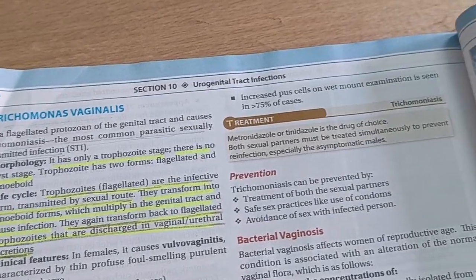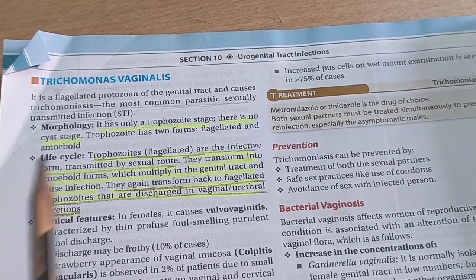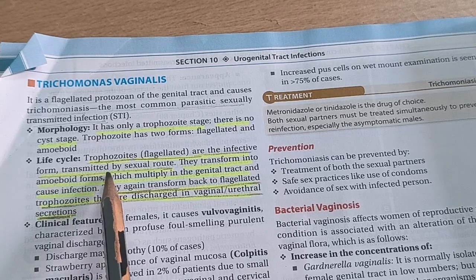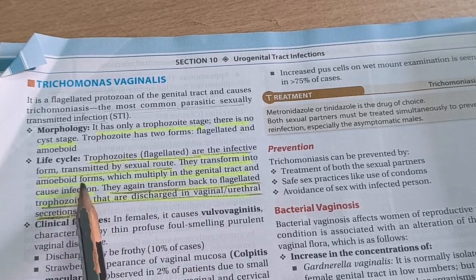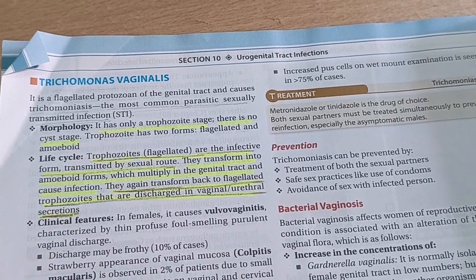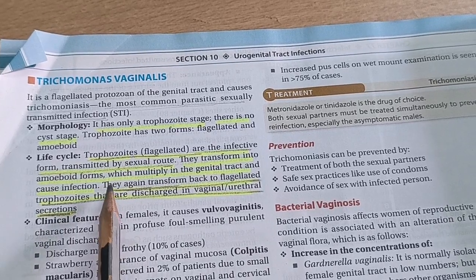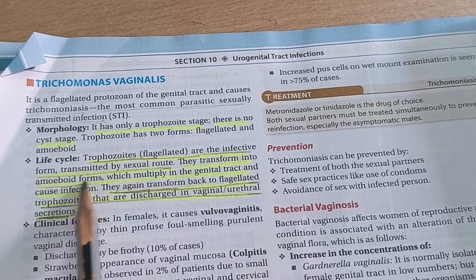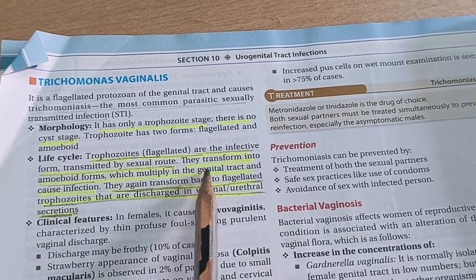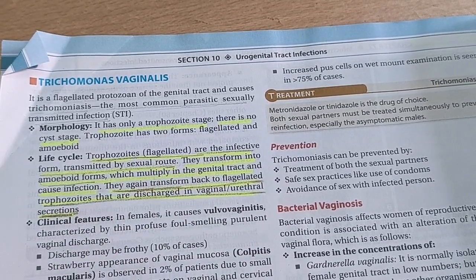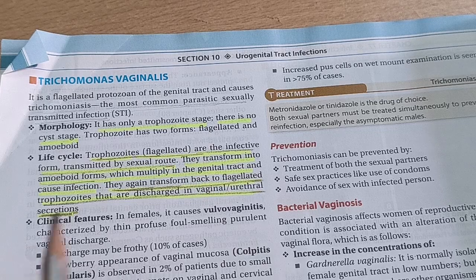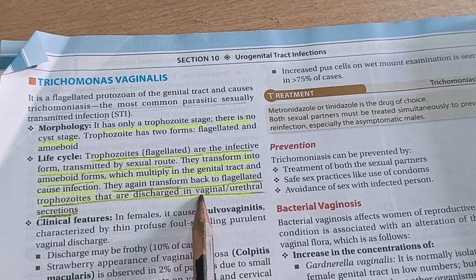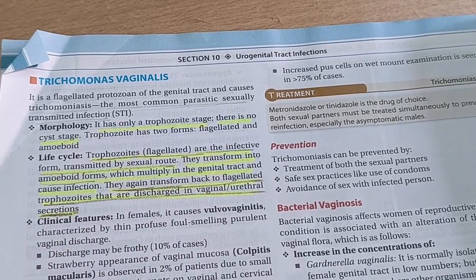Now let's see the life cycle. Trophozoites are the infective form, transferred by the sexual route, and they transform into the amoeboid form in the human being. This amoeboid form causes genital infections, not the flagellated form. Then they transform back to flagellated trophozoites that are discharged in vaginal or urethral secretions.